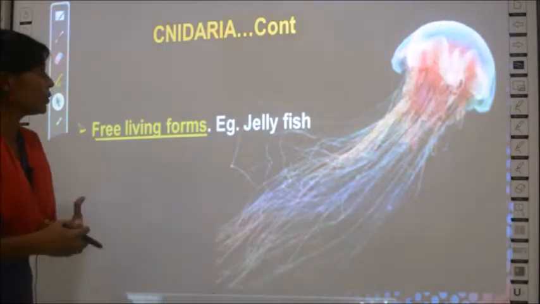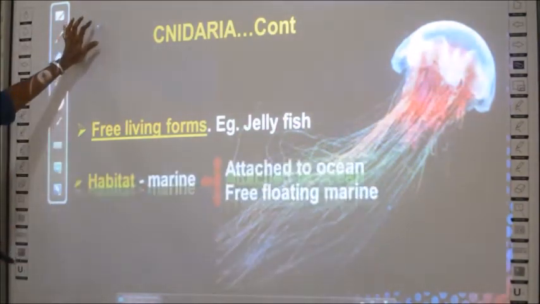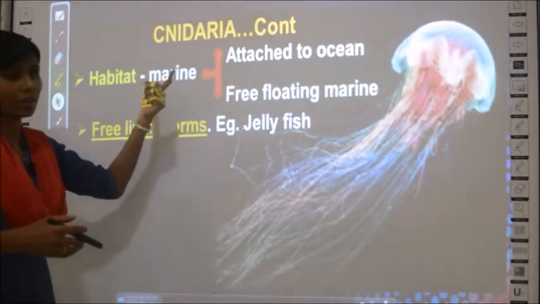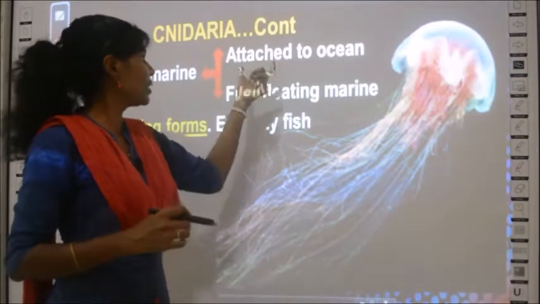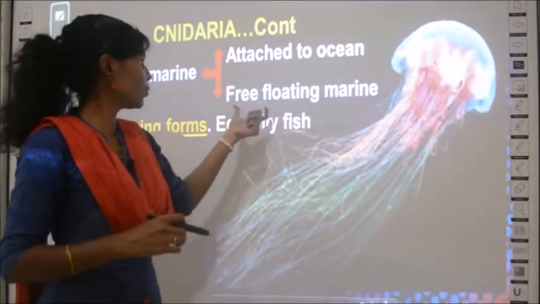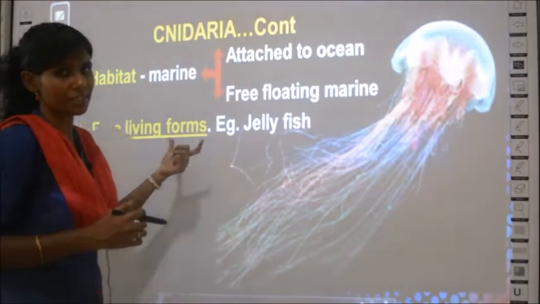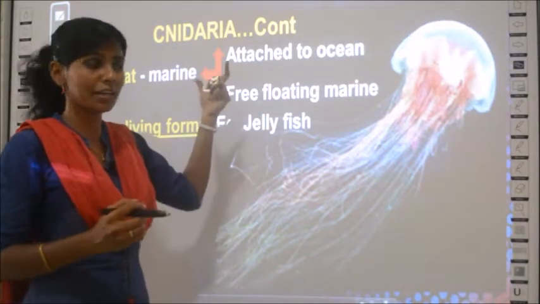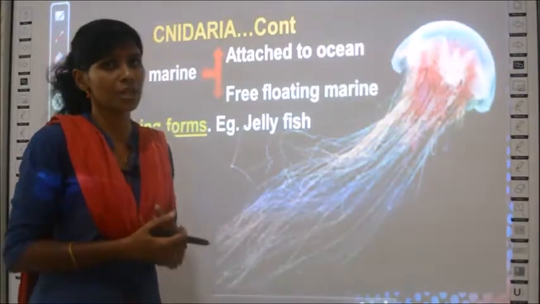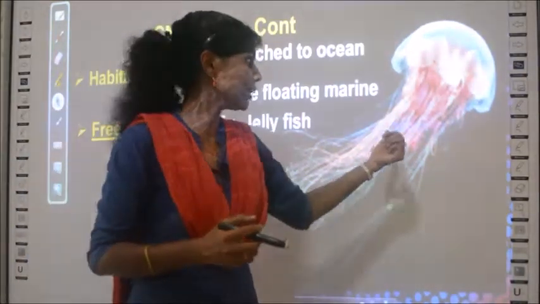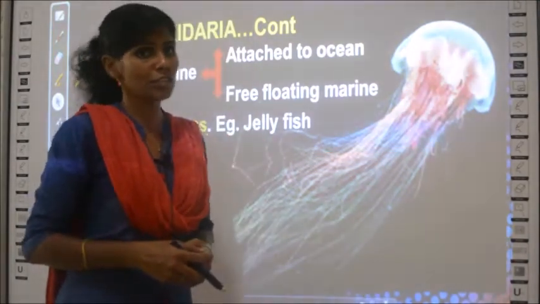Okay. So I told you there are two forms of Cnidaria. This is the continuation of the Cnidaria group. One will be attached to the ocean and the other one will be free floating. So this free living form, that is the free floating type of Cnidaria, an example is jellyfish. You can see here, no? This is jellyfish. So what you are going to do is look into the picture of the jellyfish and explain the properties of the jellyfish.